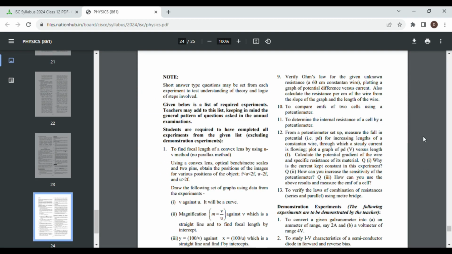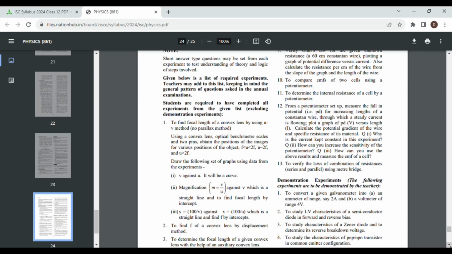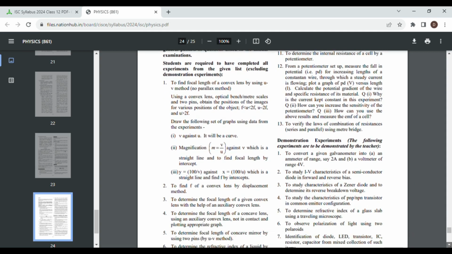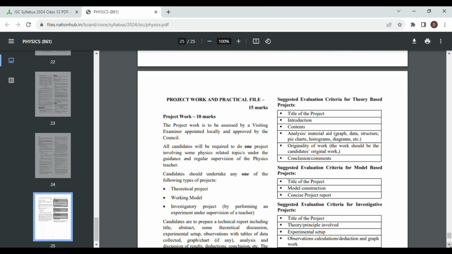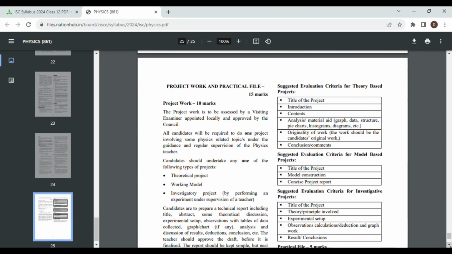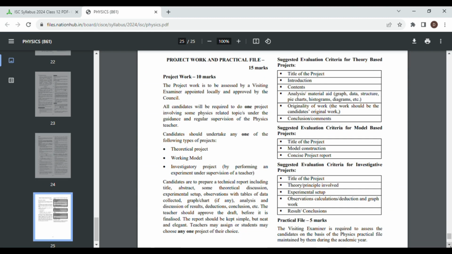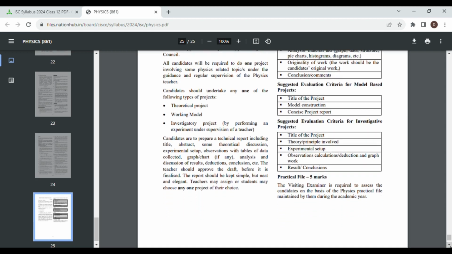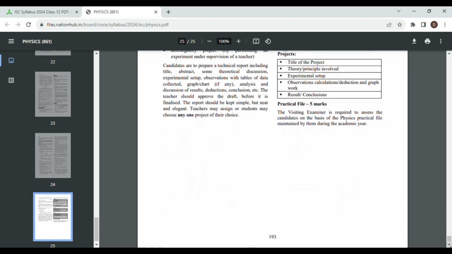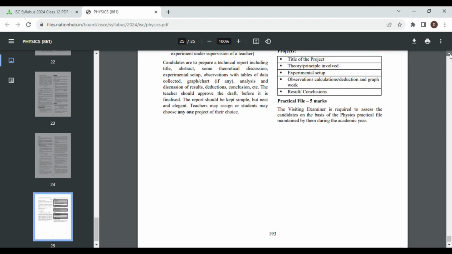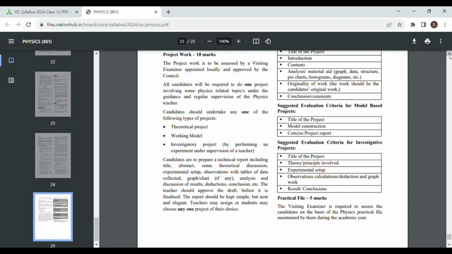Practical exams will also be conducted during your half yearly and pre-board exams. Take them seriously. Please maintain your practical file well. Be regular in it. Get your lab reports signed by your teacher regularly.